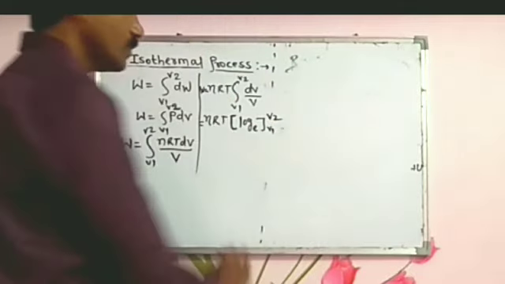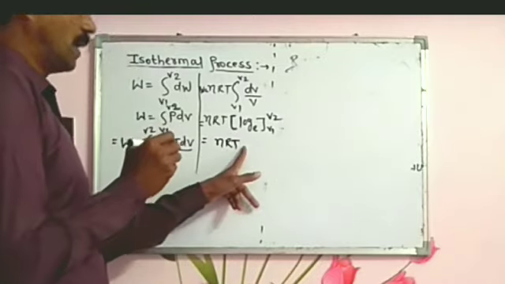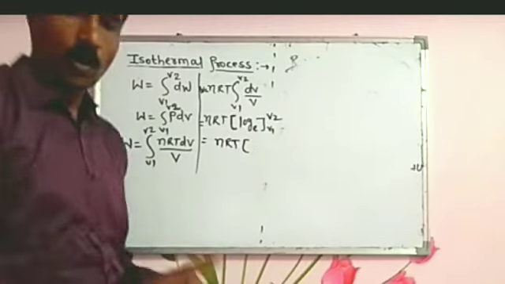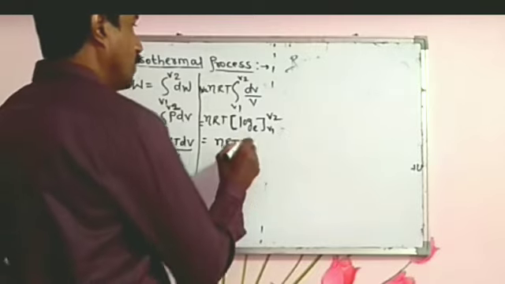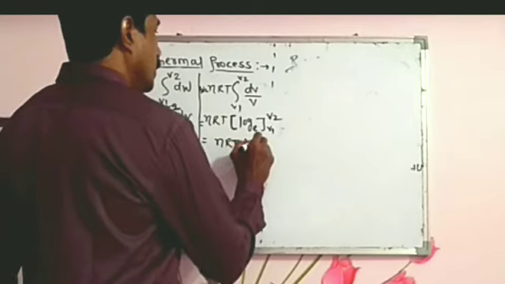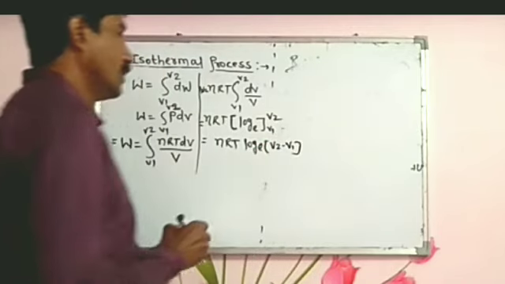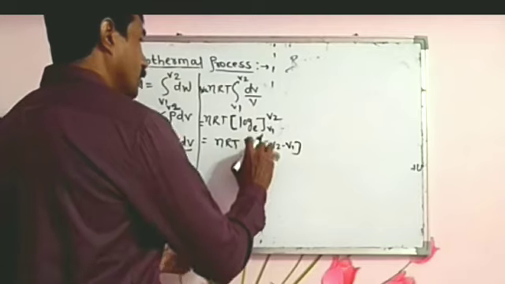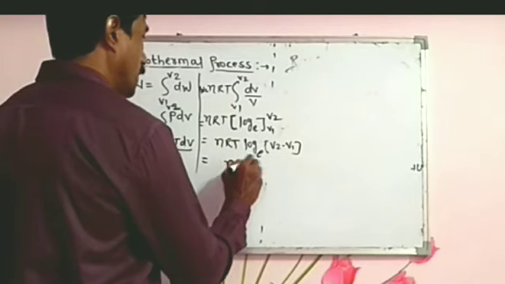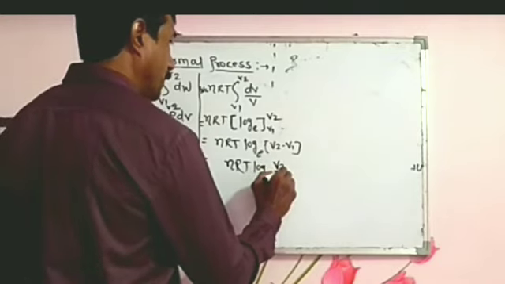So we write nRT log base e, and substituting the limits we get log base e V2 minus log base e V1, which we also write as nRT log base e V2 by V1.